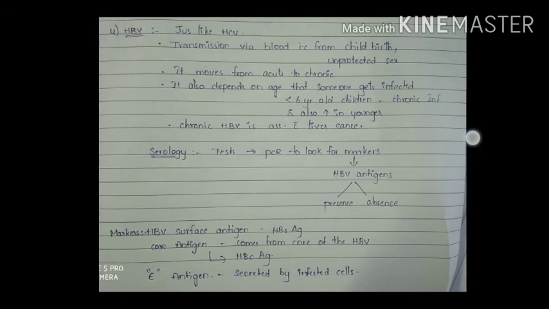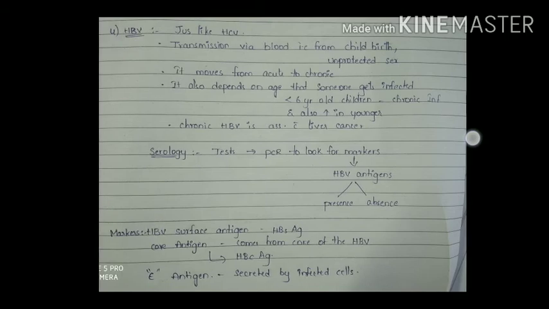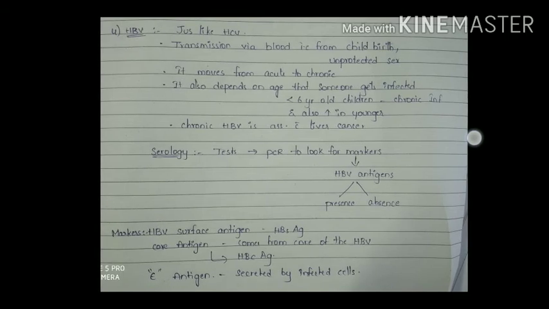And what are the markers here? The first one is the HBV antigen. Based on the presence or absence of the antigen, we can confirm the virus. The key marker for HBV infection is the first one here, the HBV surface antigen, which we call HBsAg, hepatitis B surface antigen.